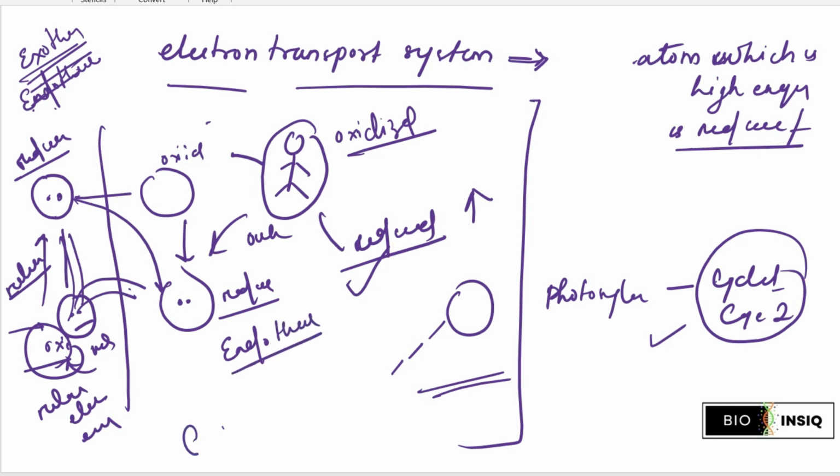So when an atom is converted from oxidized form to reduced form, the oxidized form becomes exothermic and the reduced form becomes endothermic. Understand? It is very clear that we can relate the electron transport system and exothermic and endothermic reactions with your reduced condition and oxidized condition. So by this video we can easily go through all these concepts and hopefully it is clear now.